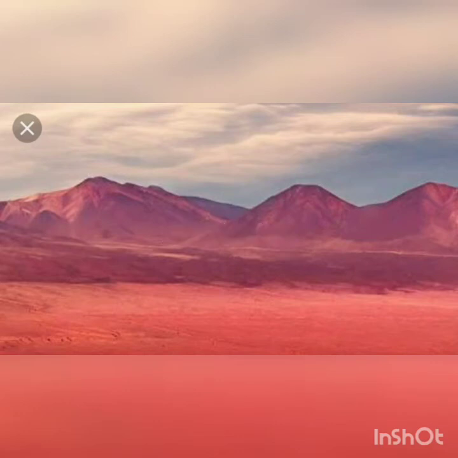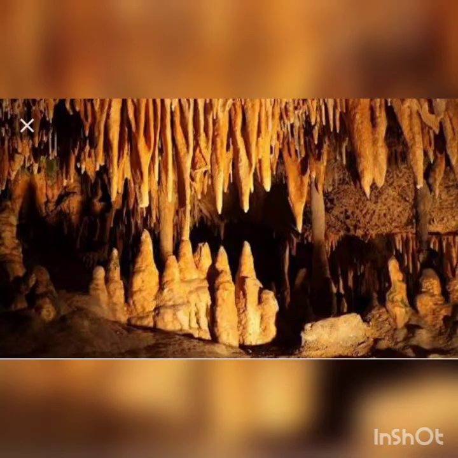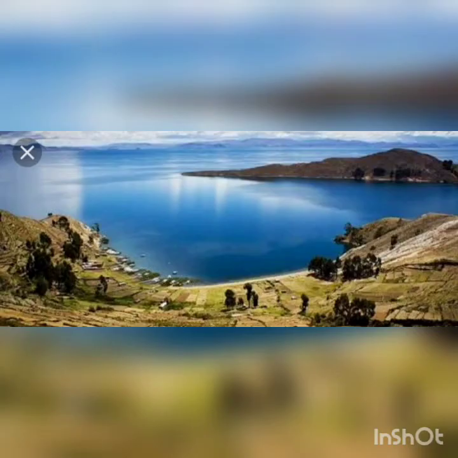The next picture is similar to the stalagmite. These are also special caves which are formed by mineral deposits that hang from the ceiling of the caves, and the name is stalactite. The next is Titicaca. Titicaca is a place located at approximately 3800 meters above sea level on the border of Bolivia and Peru, and it is considered the world's highest commercially navigable lake. It is the highest lake.